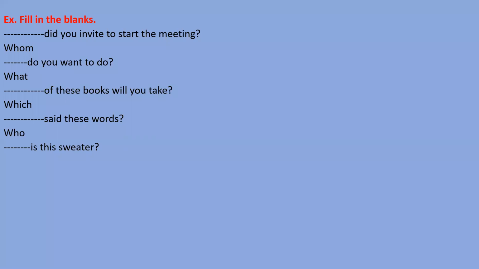Sir, which is this sweater? Which is this sweater also? Okay, very good. This also we can fill. And whose also we can fill, because if you want to know about the owner of the sweater, like you say whose pen is this, instead of saying whose pen is this, you can also say whose is this pen. So both the sentences are right, and the same sentence I have written: whose is this sweater, which is also.